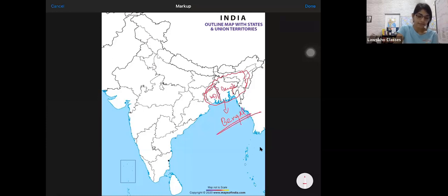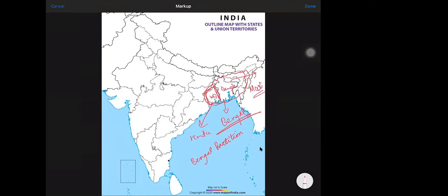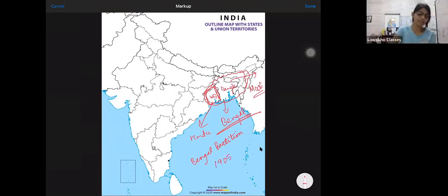This, guys, the western part of Bengal was majorly Hindu populated, and the eastern part was majorly Muslim populated. I'm sure when you will be attending your history classes, most probably in the next to next class, you will be covering the Bengal partition, guys. Very famous Bengal partition. And the year, can anyone tell me the year of Bengal partition? When was it? 1905. Very good, guys. So it was Bengal partition 1905.